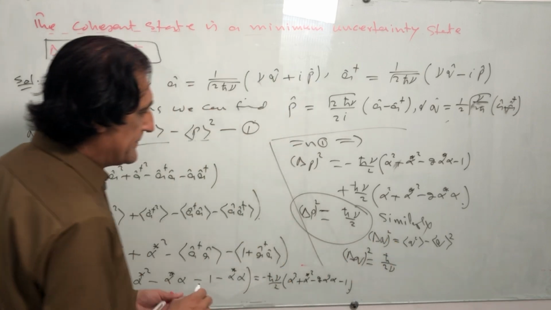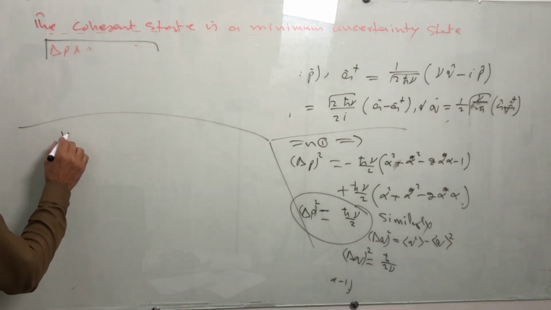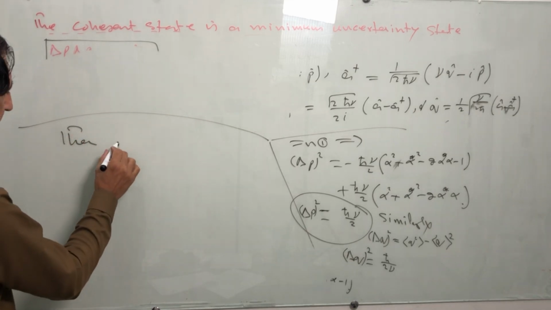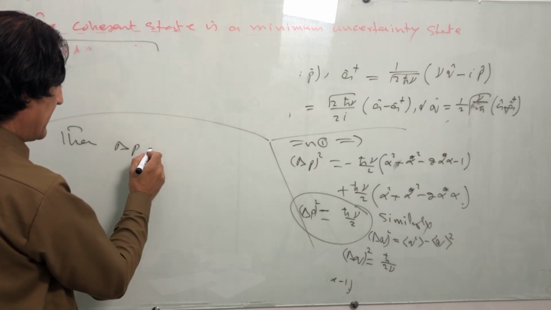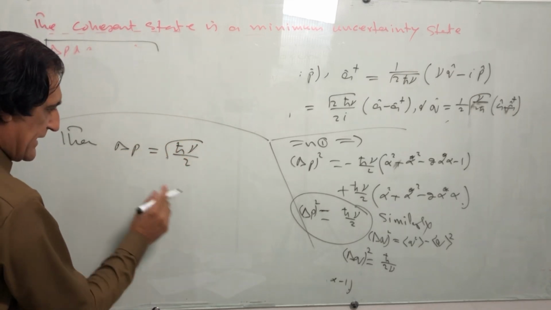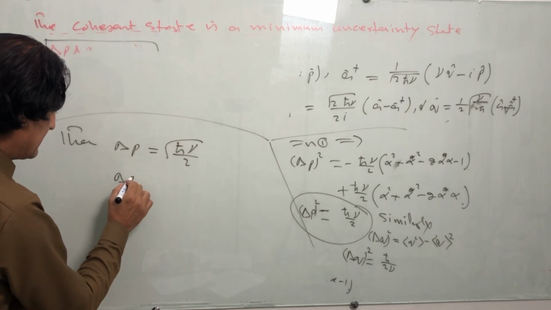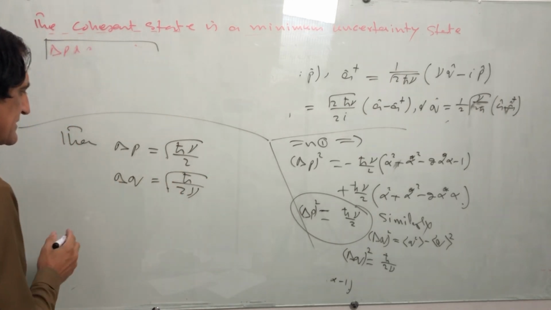So delta P square is ħν divided by 2, then delta P is equal to the square root of ħν divided by 2, and delta Q square is ħ divided by 2ν, then delta Q is equal to the square root of ħ divided by 2ν.